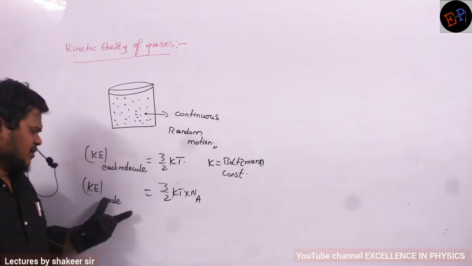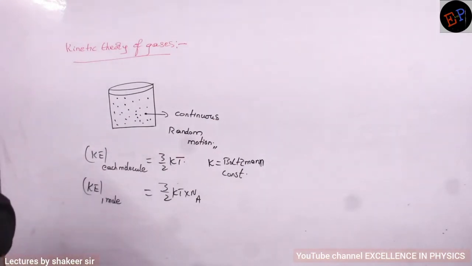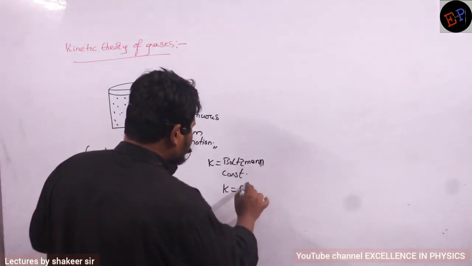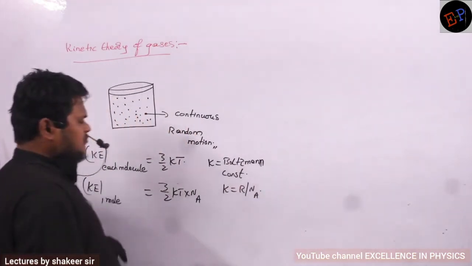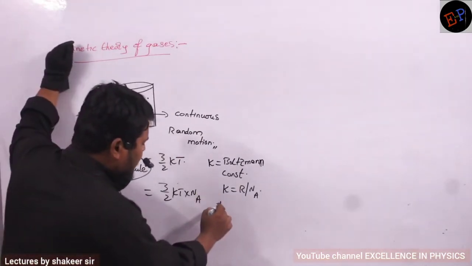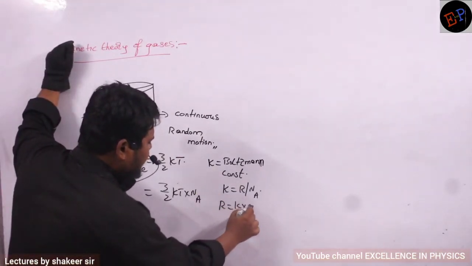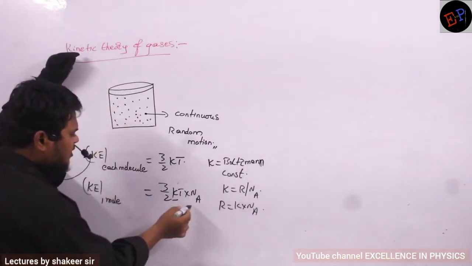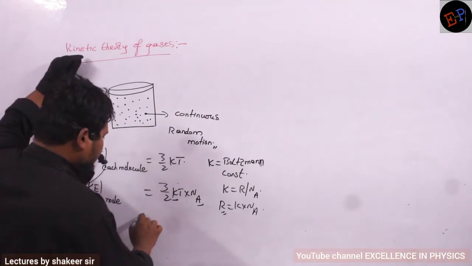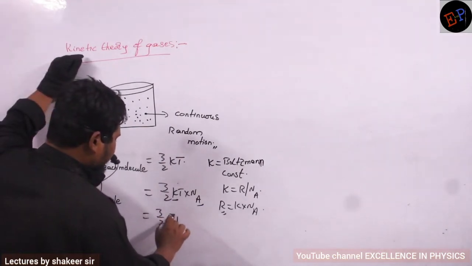So multiply by Avogadro number and you will get kinetic energy for 1 mole of molecules. And already we have studied that k is equal to R by N_A. So R can be written as k into N_A. Instead of k and N_A, I can write R. Therefore, it is 3/2 RT.